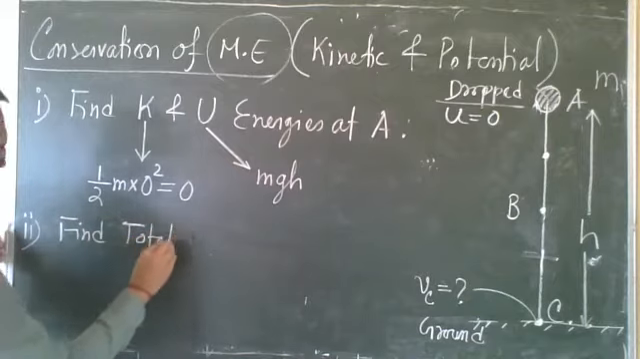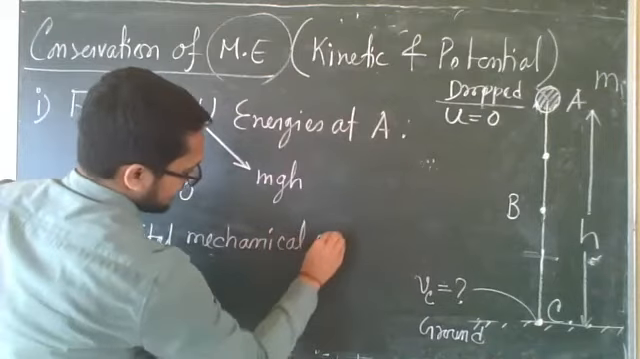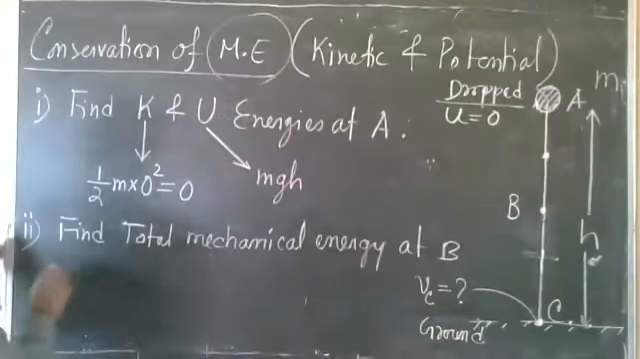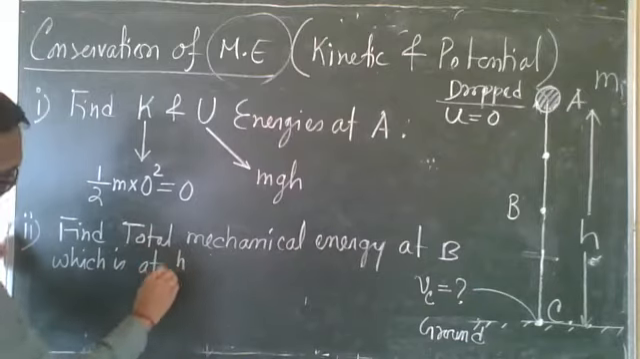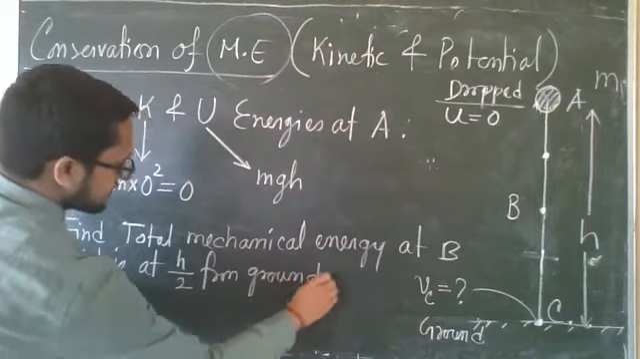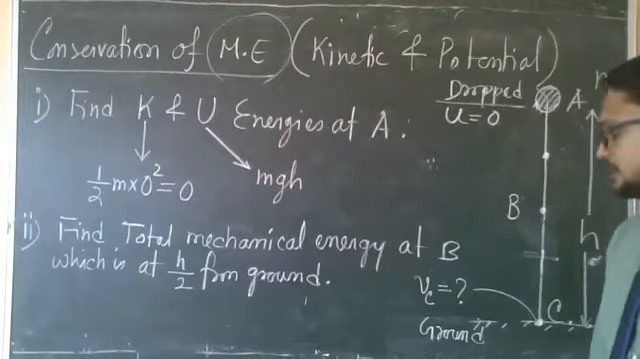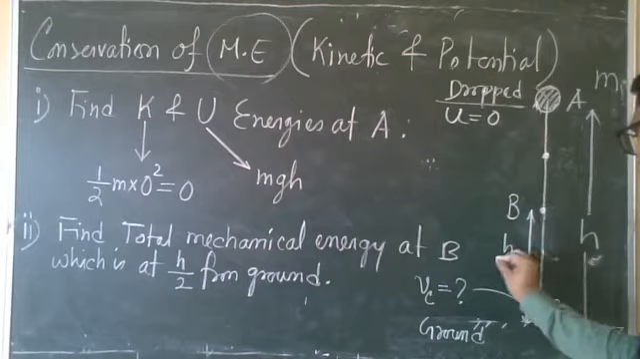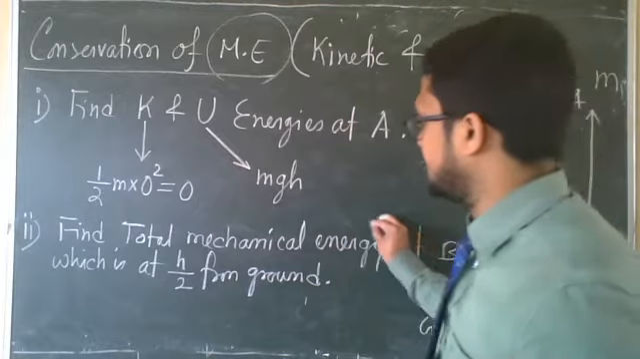Find total mechanical energy at B, which is at h by 2 from ground. That means this height, B to C, this height is h by 2. What will be the answer? Find total mechanical energy.